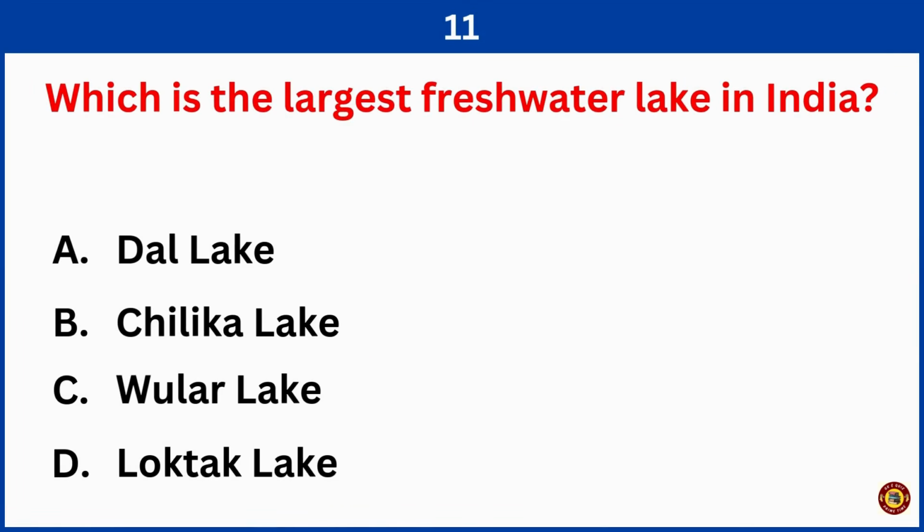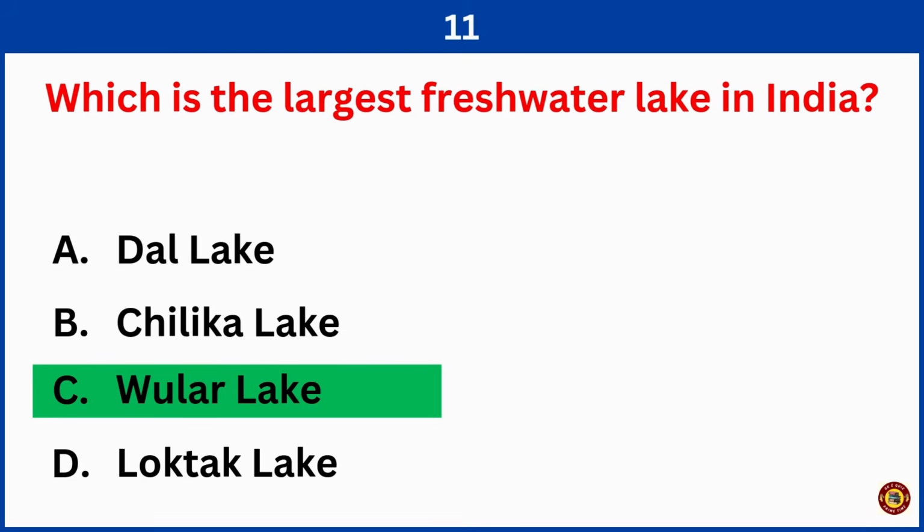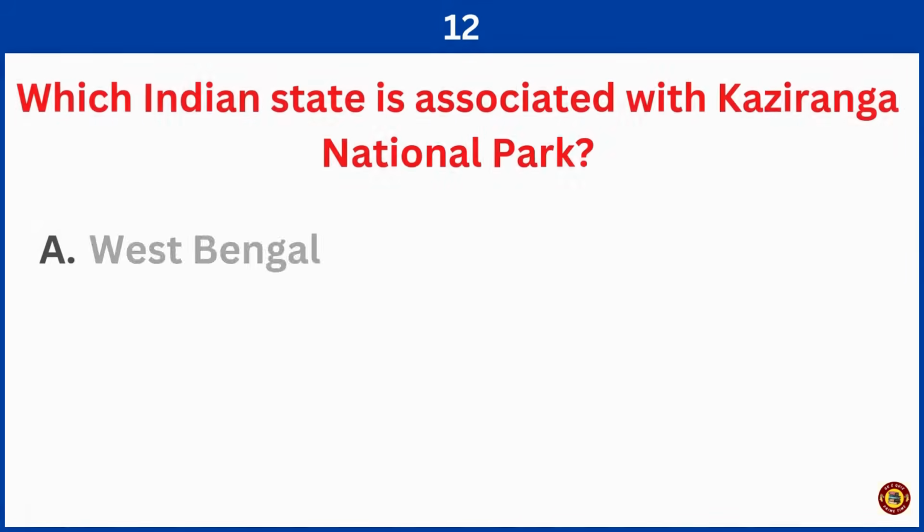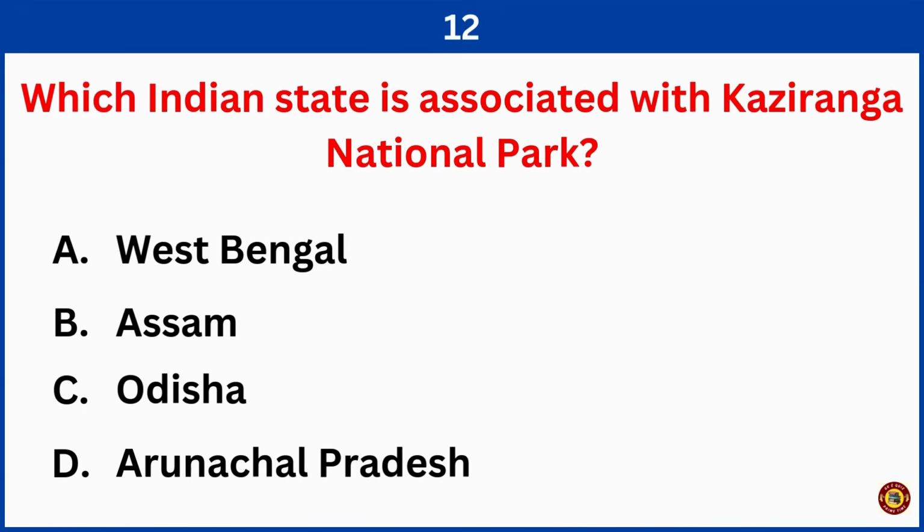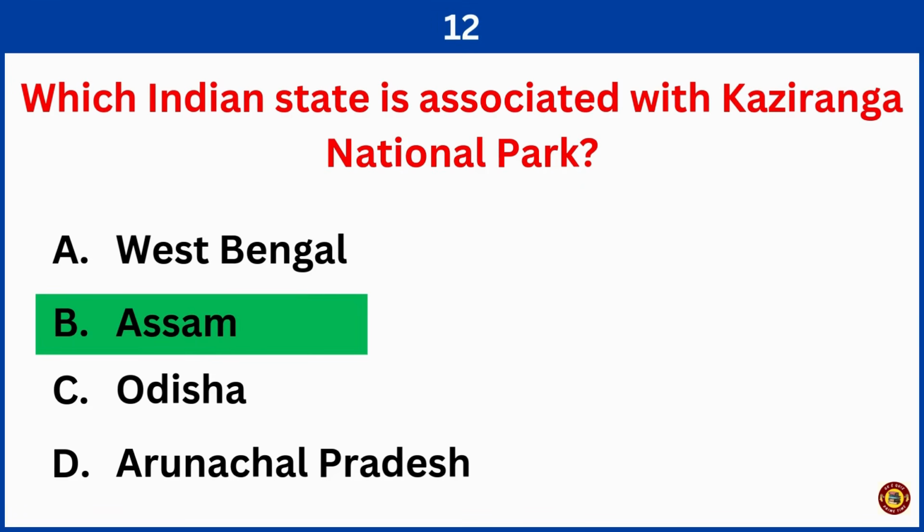Which is the largest freshwater lake in India? Right answer is option C, Vular Lake. Which Indian state is associated with Kaziranga National Park? Right answer is option B, Assam.